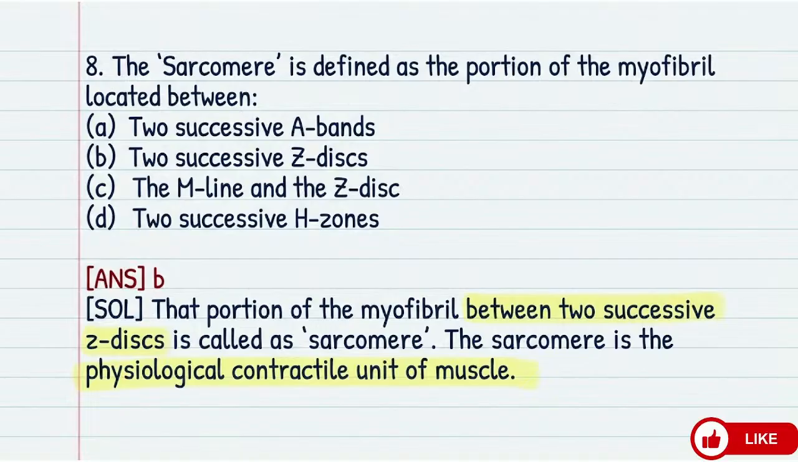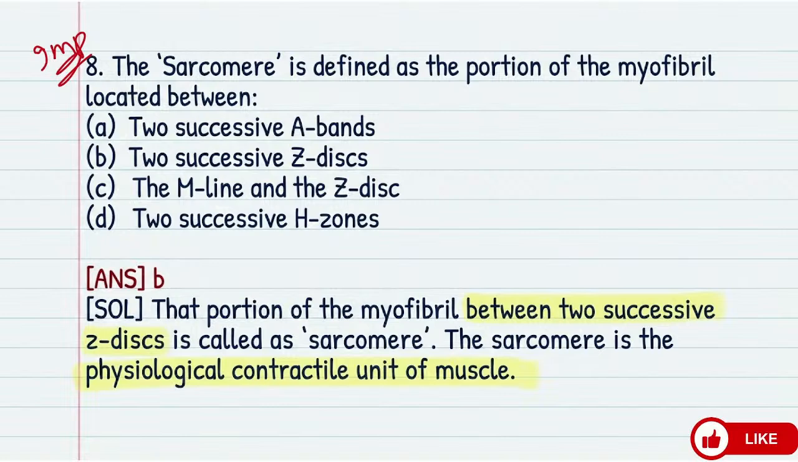Then 8. The sarcomere is defined as a portion of the myofibril located between 2 successive A bands, 2 successive Z discs, or you can say Z lines, the M line and the Z disc, 2 successive H zones. Also very important question. The answer is between your what? 2 successive A bands or 2 successive Z discs, the M line and the Z disc, 2 successive H zones.